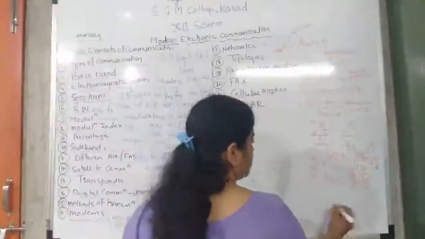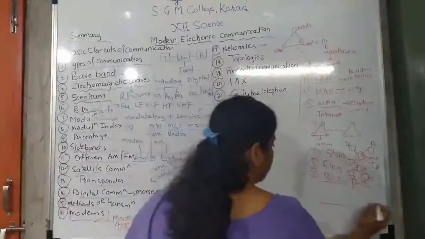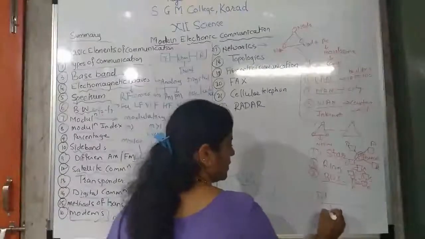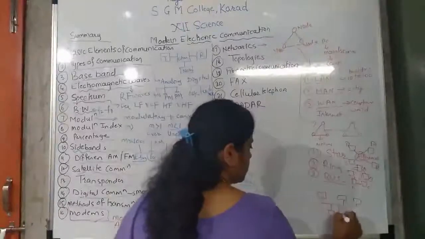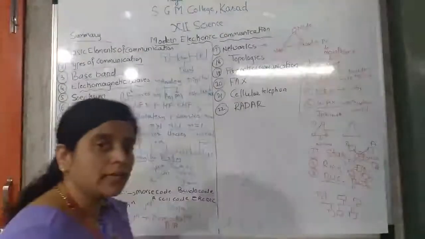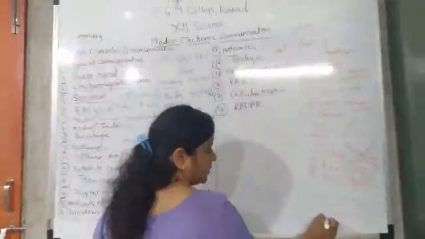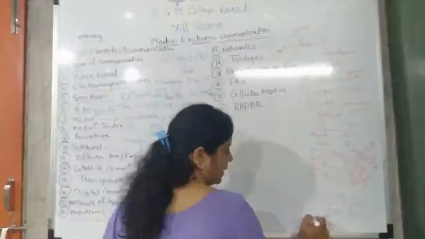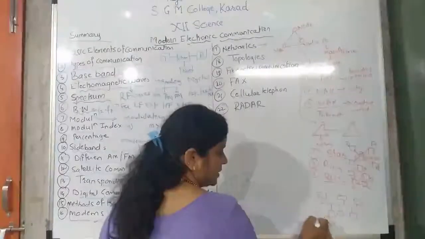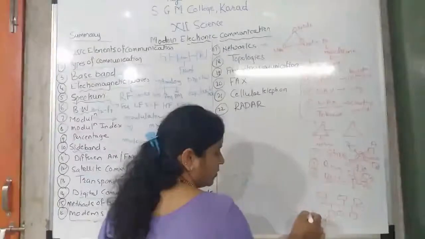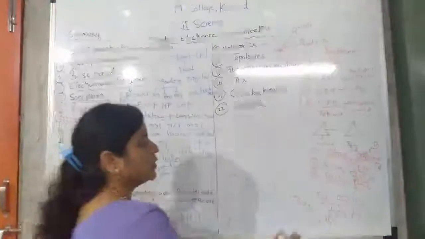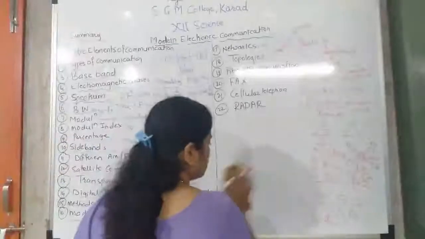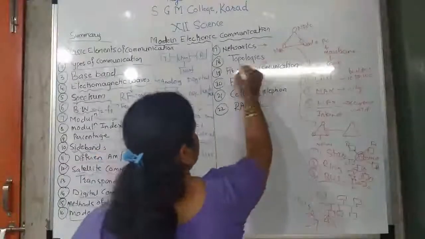In bus topology, what happens? Only one bus is used where all the PCs are connected. So this topology is the best topology because many more PCs can be connected to one PC. It is in tree form. Again, many PCs can be connected. So it is of tree type. Therefore, bus topology is the best topology. The most used topology is bus topology.